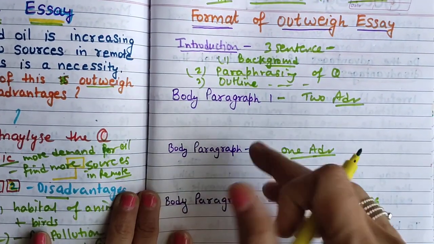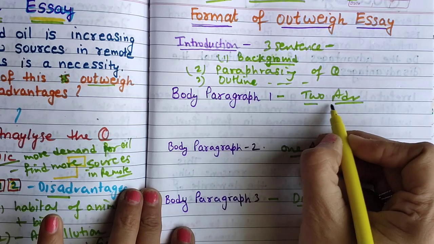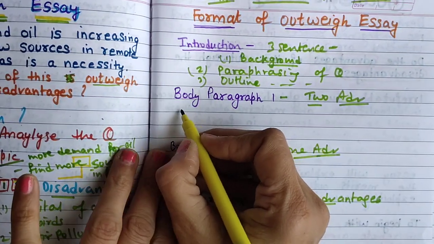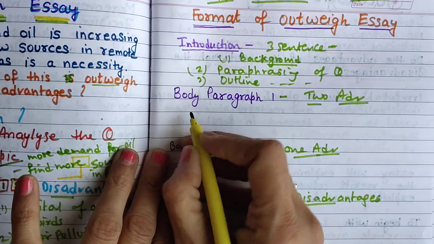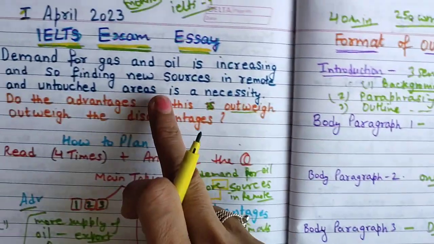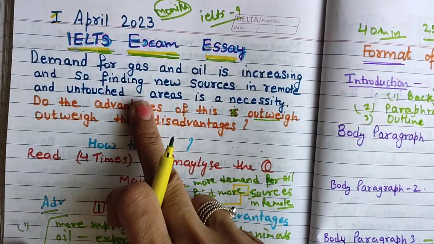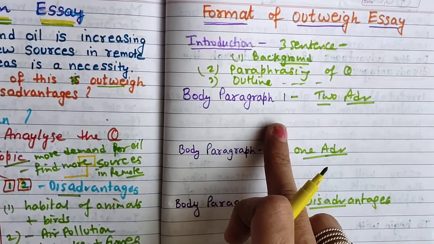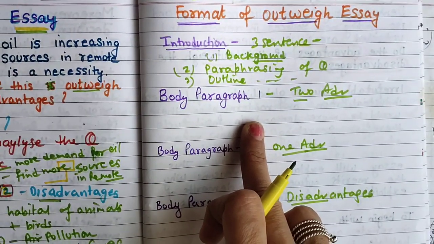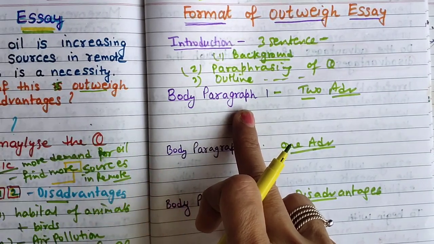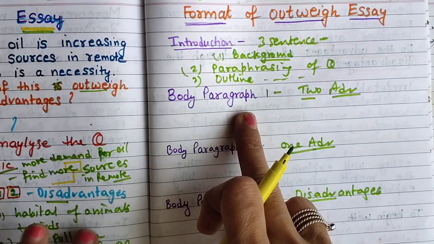In body paragraph 1, how will you start the topic? There are numerous benefits of finding new sources in remote areas. You can start the topic like that. You can use so many words, so many sentences, you must have different language to start the paragraphs.